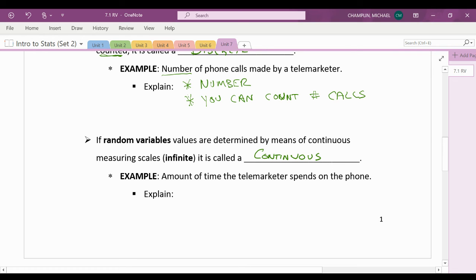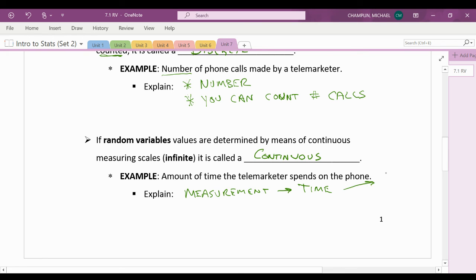Amount of time the telemarketer spends on the phone. So this measurement is time, right? And the reason why it's not a set number, like the number of phone calls in the last example, is because you can look at time in many different ways, right?